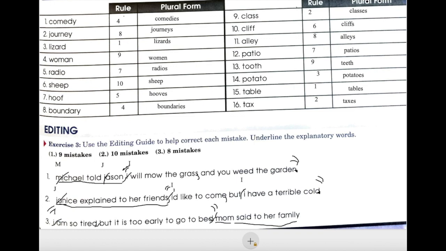Anytime you hear mom being used as a name, you know it's a proper noun. Mom said to her family. Let's put a period at the end of our sentence. All right, we should have 8 corrections. Let's count them. 1, 2, 3, 4, 5, 6, 7, 8. We have them all. All right, that is the end.